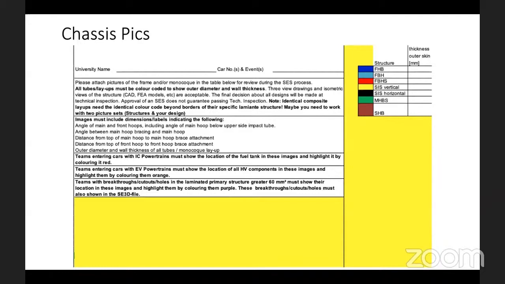So if you see overall, it is a very simple requirement, but still somehow teams miss it out and they just place a chassis pic with the dimensioning. But the second column is most important, and that is where most of the teams are lagging so far.